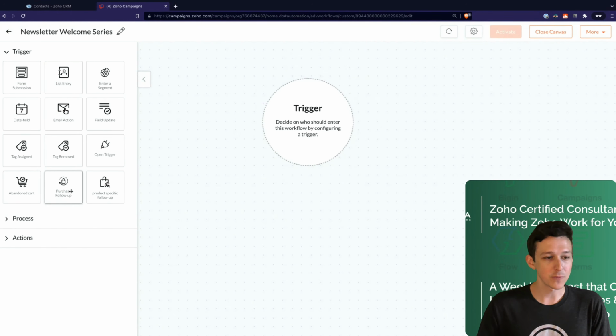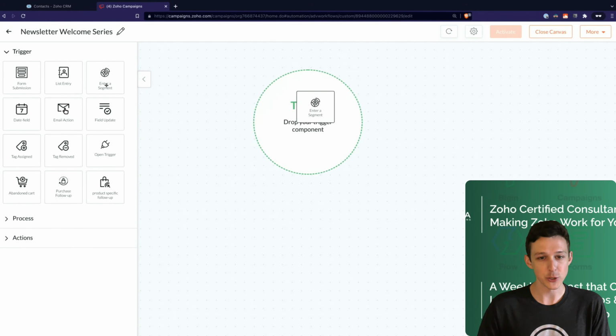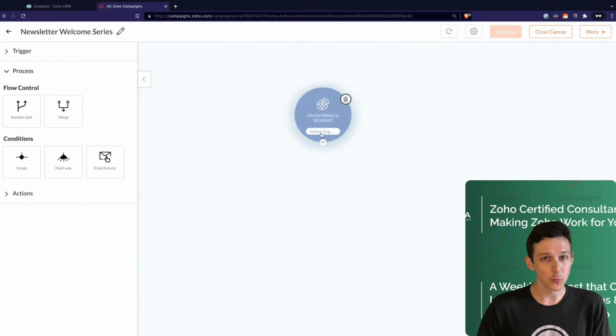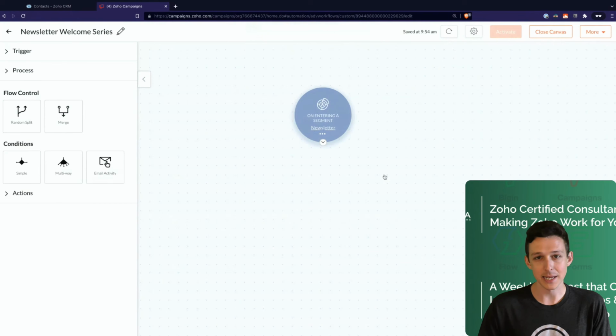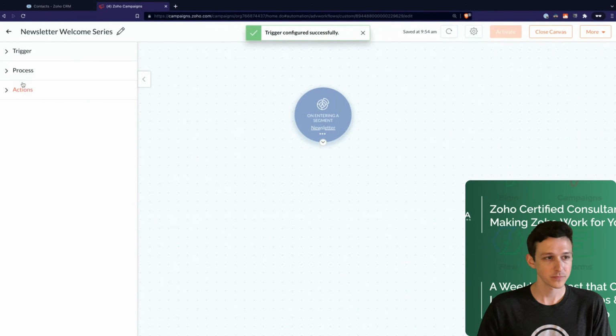Other things too, if you are using e-commerce and tying that in, you can do abandoned cart workflows, purchase follow-ups, or product interest follow-ups, all just through these workflows. So a lot of different options there of how to actually get someone in. But for us, we're going to use this segment entry. This is the most common one that you're going to find yourself using, based on what type of contact they are. So similar here, I'll do our newsletter, and we're going to include all contacts that are a part of that segment and any new that are added in the future.